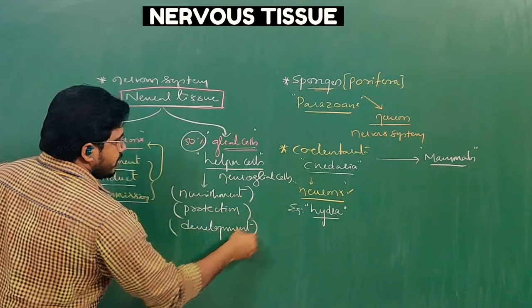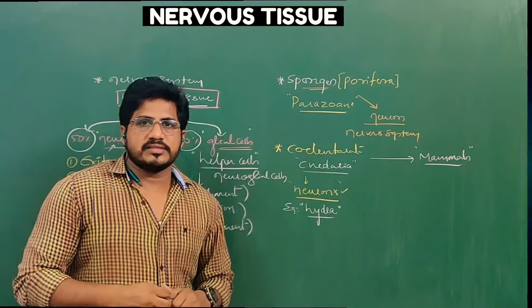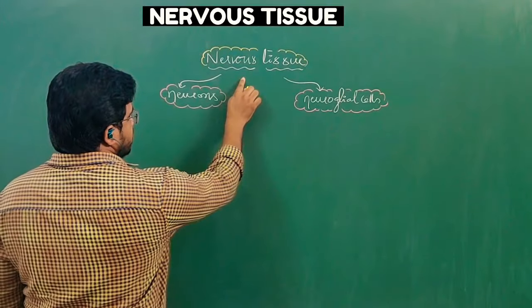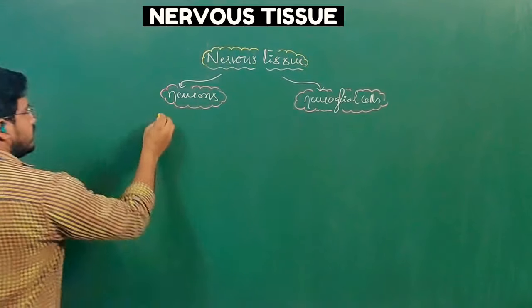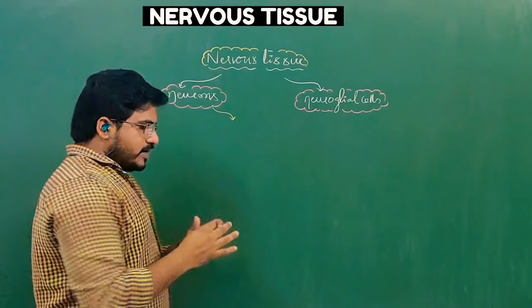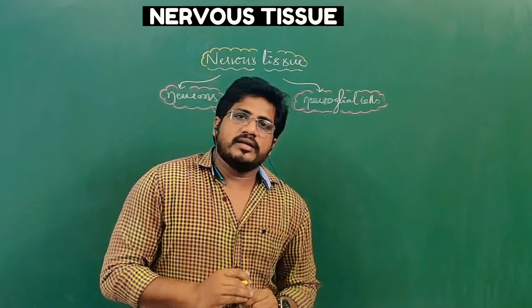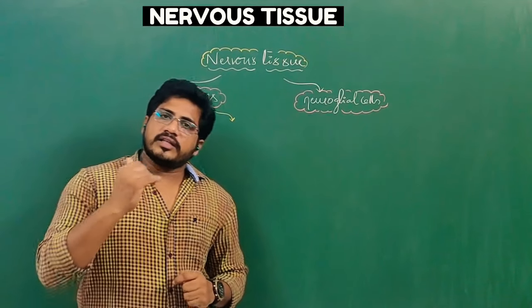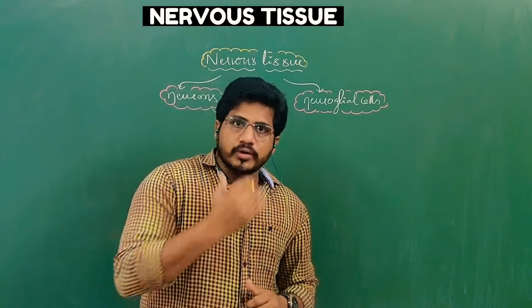So let us see the different types of glial cells and different types of neurons existing in animals. As of now, we know that nervous tissue consists of neurons as well as neuroglial cells in equal percentage. When I say neuron, you imagine a multipolar neuron. But in nervous tissue, other than the multipolar neuron, many different types of neurons are there. Now you are going to be enlightened.